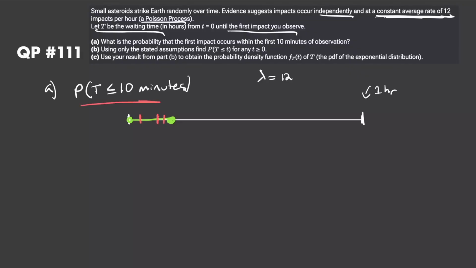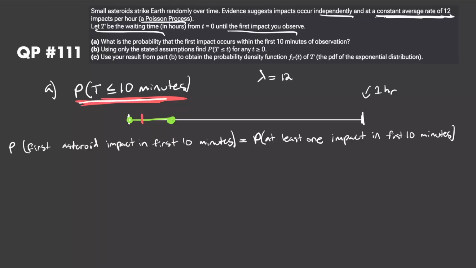Basically, the thing to realize here is that asking the probability of the first event occurring within the first 10 minutes is just like asking what is the probability that at least one event occurs within the first 10 minutes. That's how we can relate this to the Poisson. If I have exactly one impact within the first 10 minutes, then yes, the first impact did come within the first 10 minutes. If I have exactly 2 impacts within the first 10 minutes, then yes, the first impact still came within the first 10 minutes, right? This is obviously because if we have multiple events occurring within a window, then obviously there's going to be a first one.